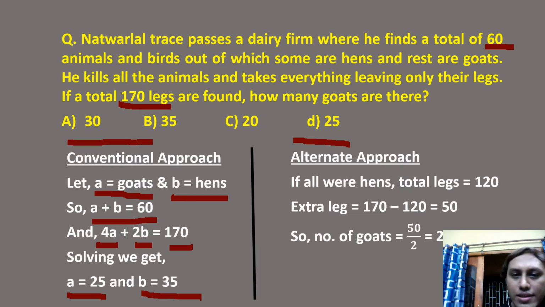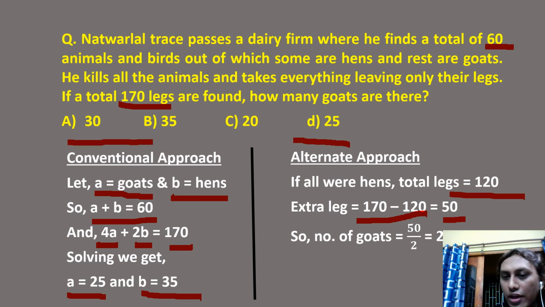Guys, if you know this concept, we can even solve this problem mentally. You need not even use your pen and paper. Just look at this. How many animals? 60. Let us assume all are hens, right? So total number of legs must be 120. Each has 2 legs, so 60 hens must be 120 legs. But over here the given total is 170 legs. So what is the difference? 50.